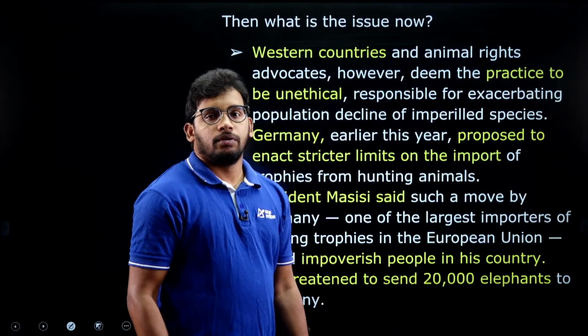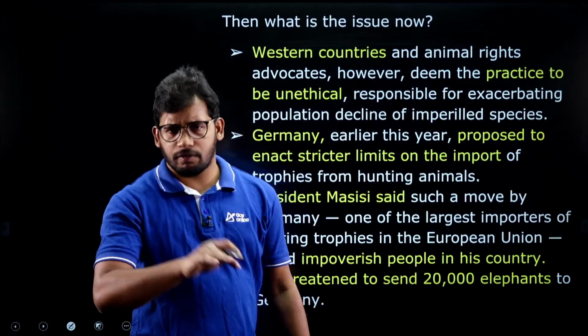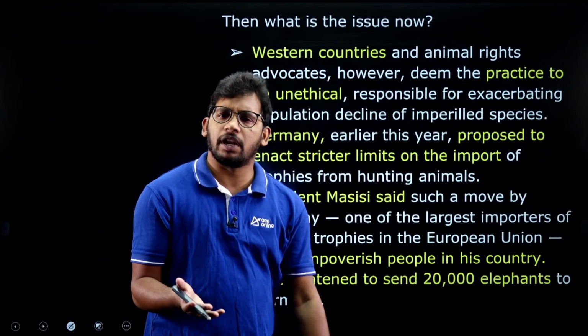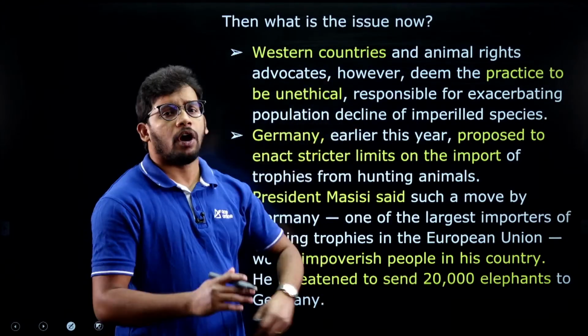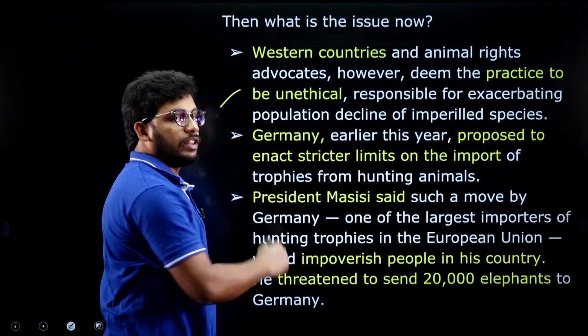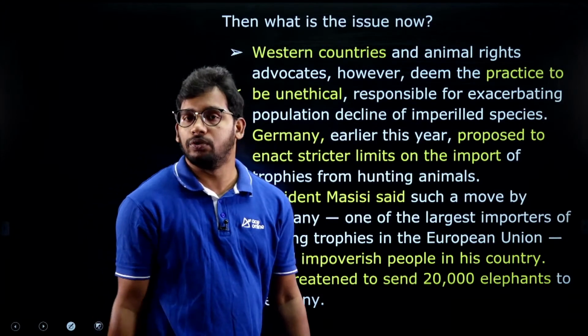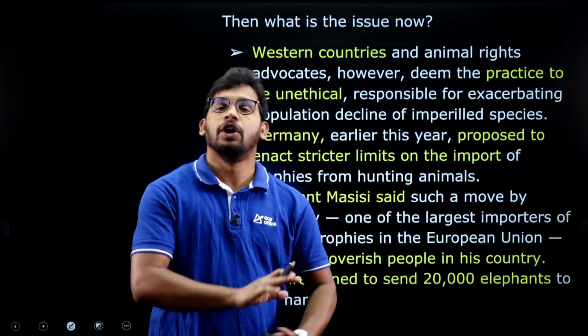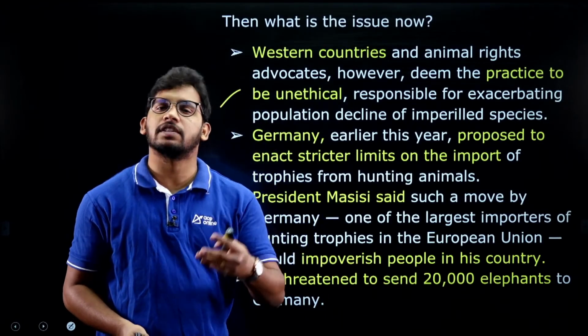Now the Western countries like the USA or Germany, which are very liberal in nature and also propagate animal welfare, went against this. They resented it, saying you should not do this. Even if your elephants are increasing, you should not do this because it is against animal rights.